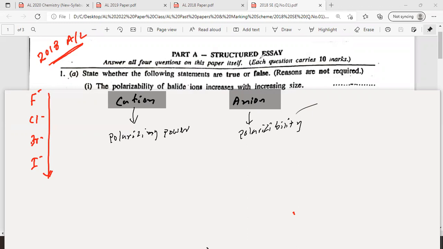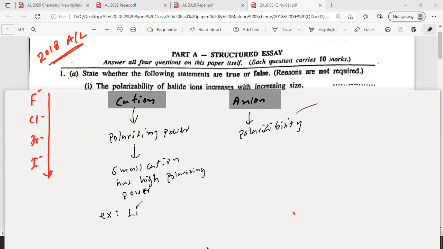Right. Look at the screen now. A small cation has higher polarizing power. Small cation has high polarizing power. That means if you take Li plus and Na plus, which one has higher polarizing power? Li plus, the smaller cation. Small cation has high polarizing power. Example, write example.